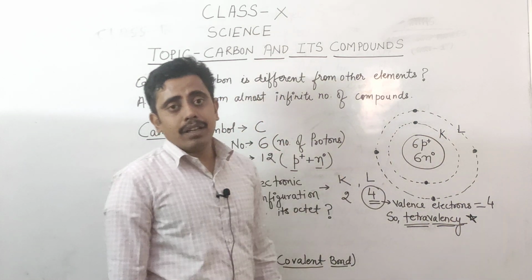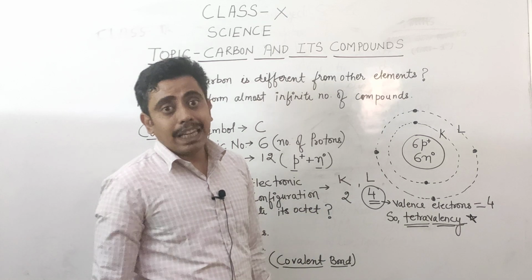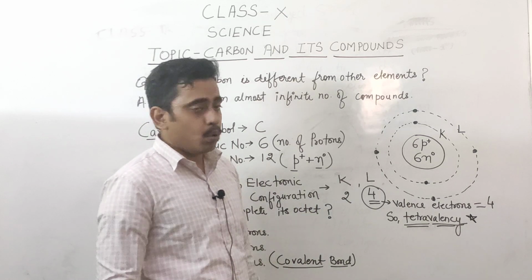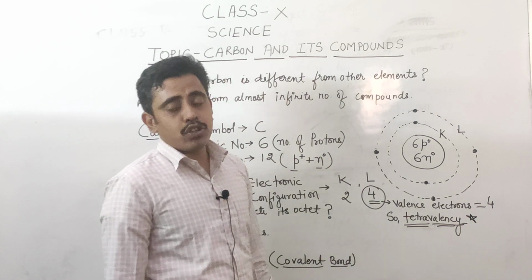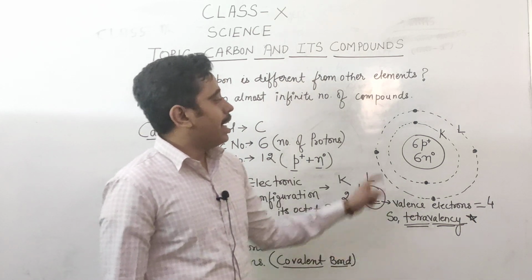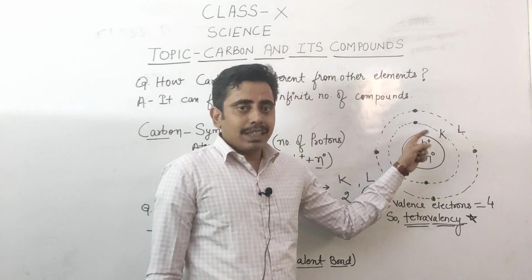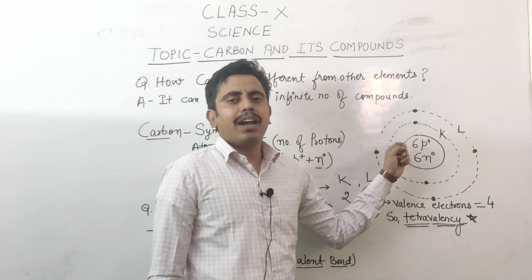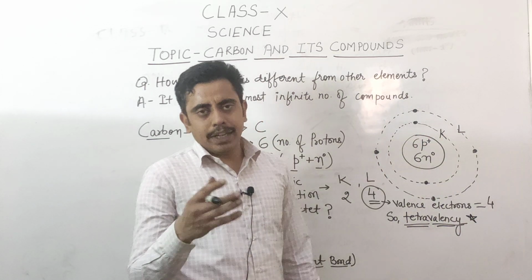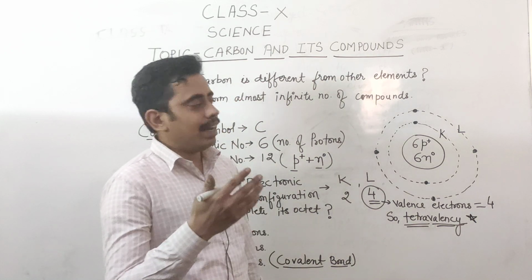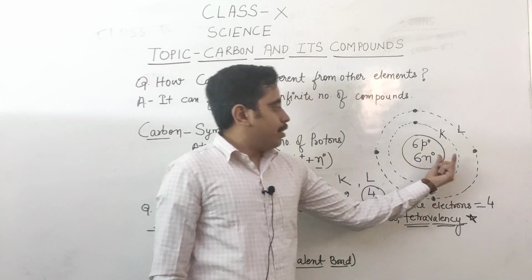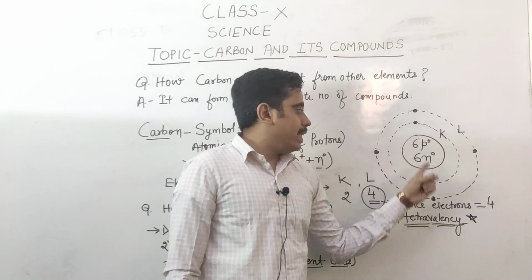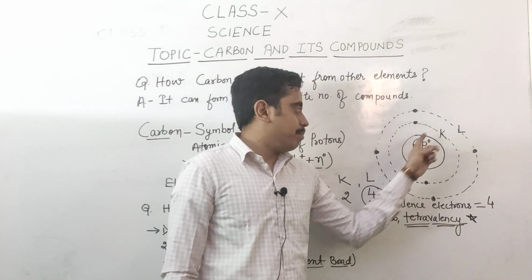As you have studied the atomic model given by Niels Bohr, he gave the atomic model like this, in which electrons revolve in discrete orbits. These discrete orbits are named by Niels Bohr as K, L, M and N. In the first orbit, 2 electrons can be filled at maximum.